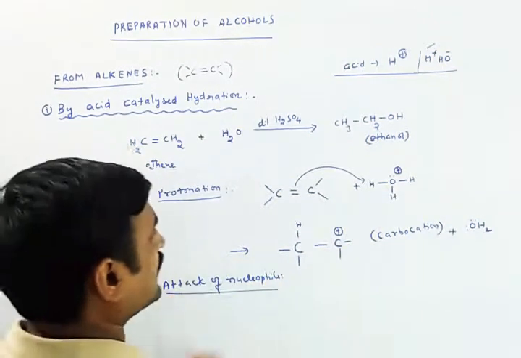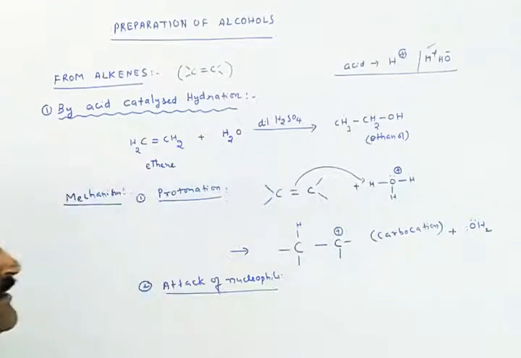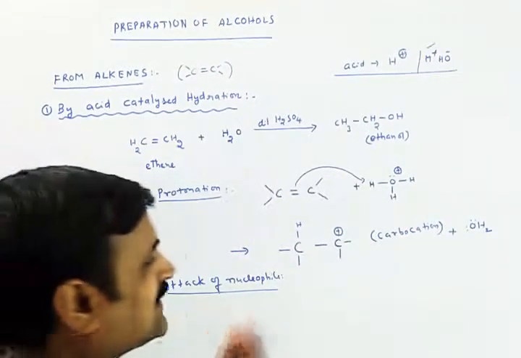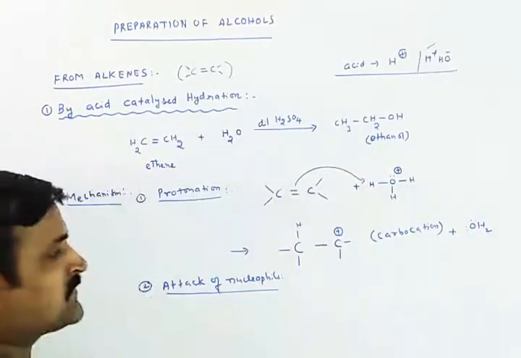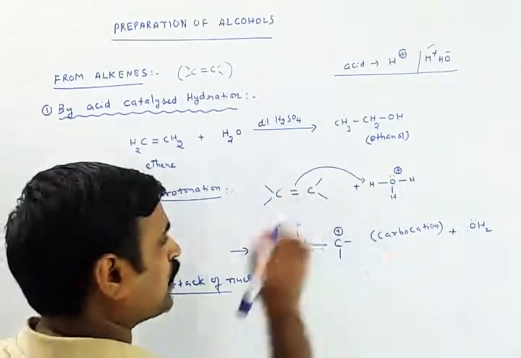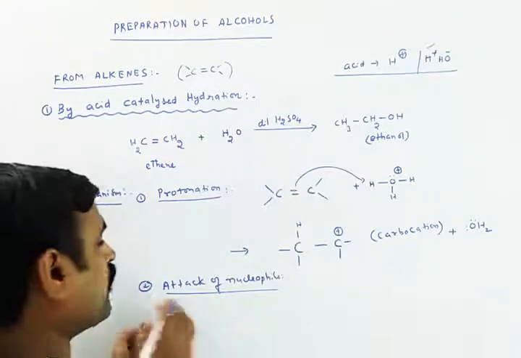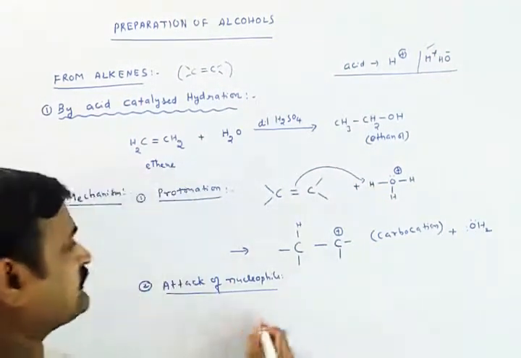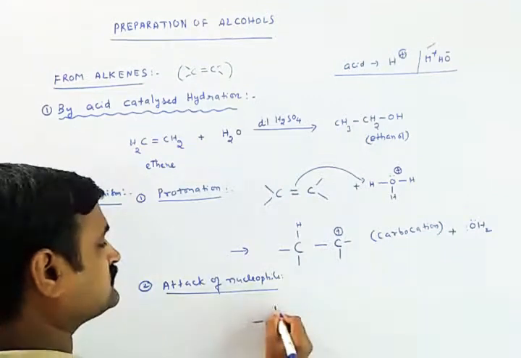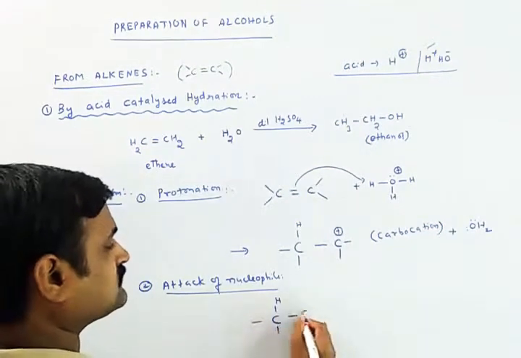As I told you earlier, what is a nucleophile? Nucleophile is nothing but this H2O. That nucleophile attacks the carbocation in this step called attack of nucleophile. Let us see how this attack takes place. This is hydrogen.